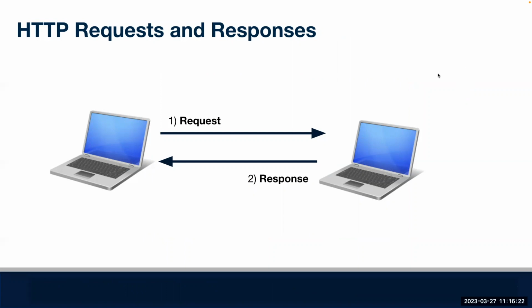This is a two-step process whereby one computer makes a request. Hey, can I have some data? Can I have the Georgetown website? We can call that computer the client. Its responsibility is to make a request. Another computer somewhere, its responsibility is to field that request and return a response with the requested data. So there's a two-step process here. One computer makes a request: hey, can I have some data? And then another computer is like, sure, here you go. So that's what HTTP is about.